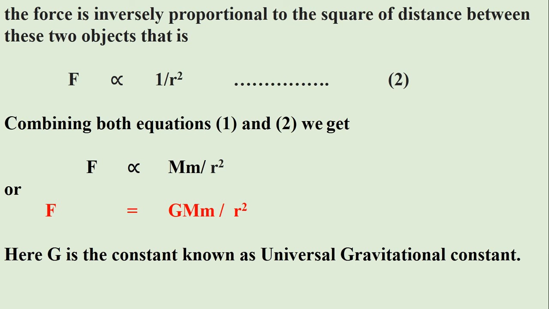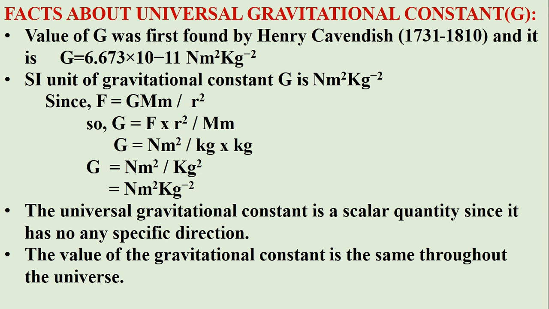Here G is the constant which is known as universal gravitational constant, and its value is 6.67 into 10 to the power minus 11 Newton meter square per kg square. In the last we discuss some facts of the universal gravitational constant. This value of G was found by Henry Cavendish. Its SI unit is Newton meter square per kg square.